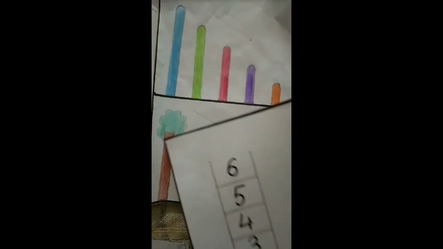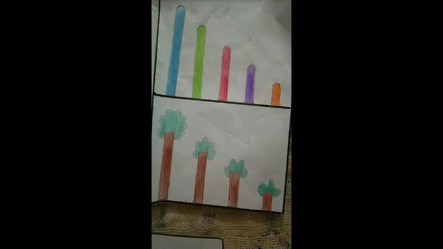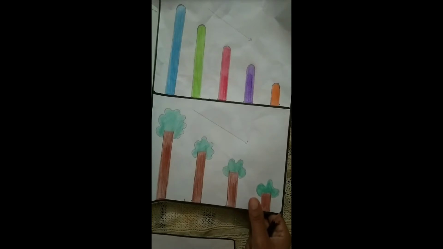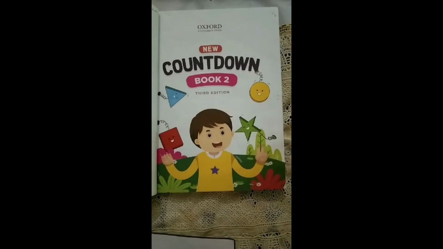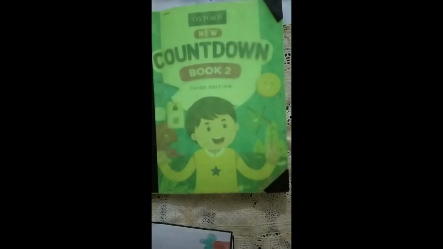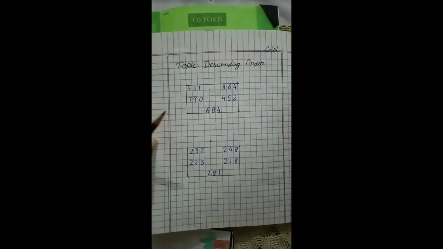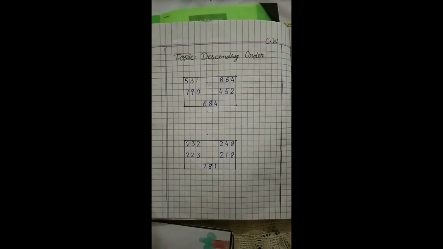जी बच्चों we already know about the value of numbers and the place value। हमें पता है कि 100s is bigger than 10s and the 10s is bigger than 1s. In the same way we have to write the numbers in our copies. Now we are here to open our copies and we have to write the numbers in the descending order. Okay, now first of all I hope you understand how you have to write the numbers.